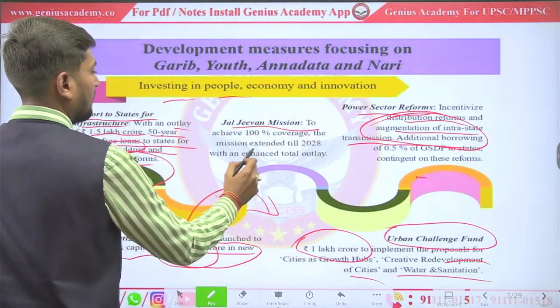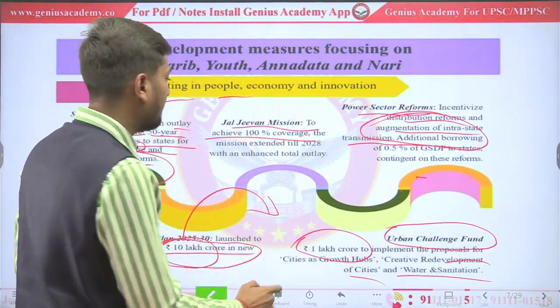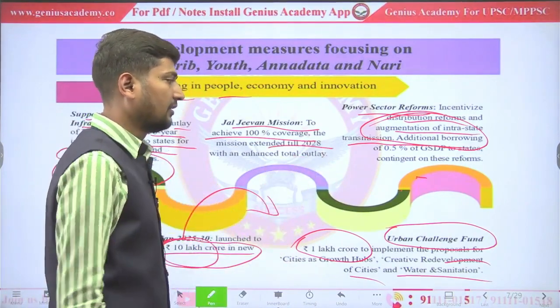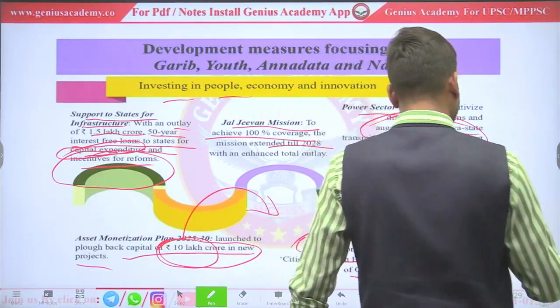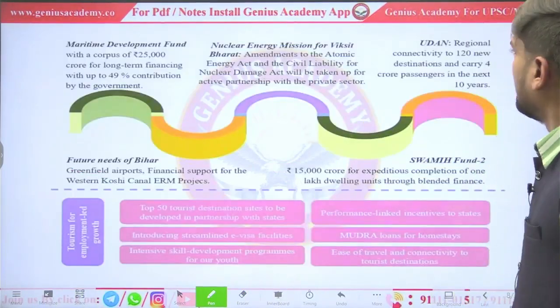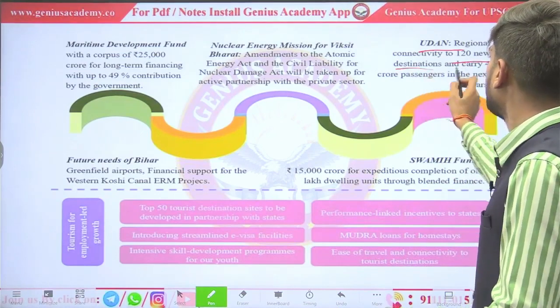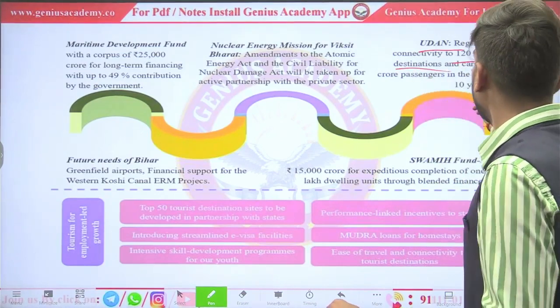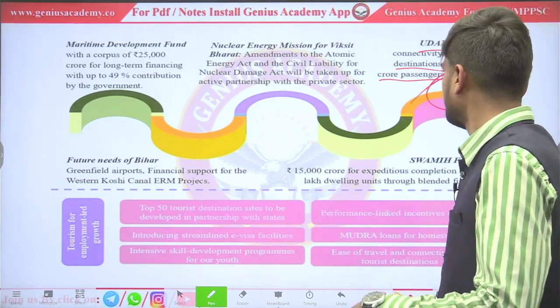Jal Jeevan Mission, to achieve 100% coverage, government gives date till 2028. Before it was 2024, but now government increased. Look at Udan. Government will connect 120 new destinations and which will be helpful for 4 crore passengers in next 10 years.